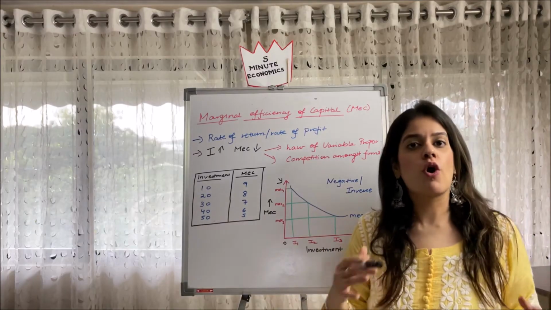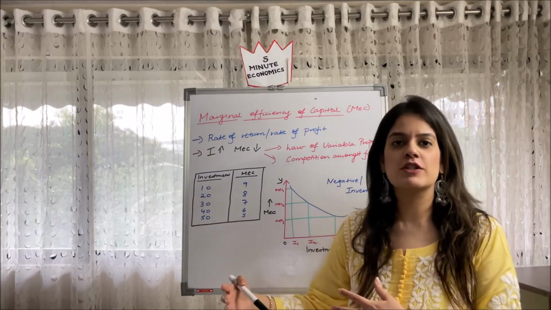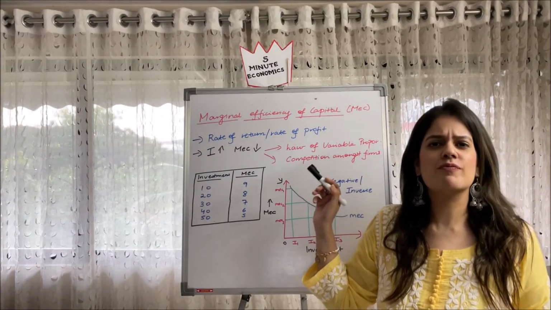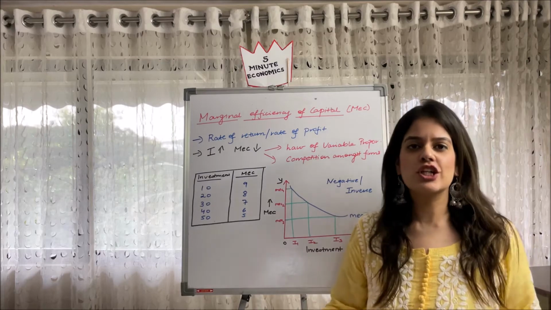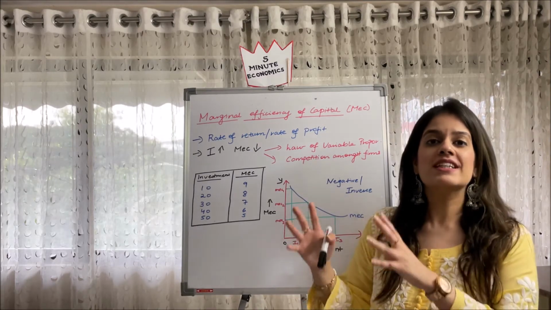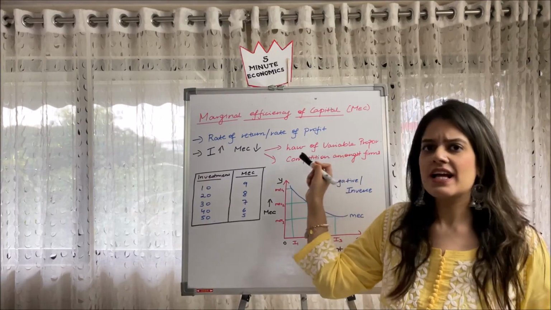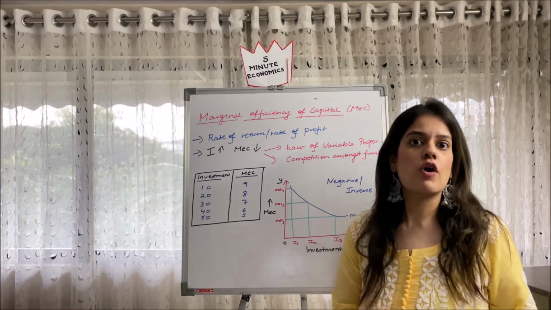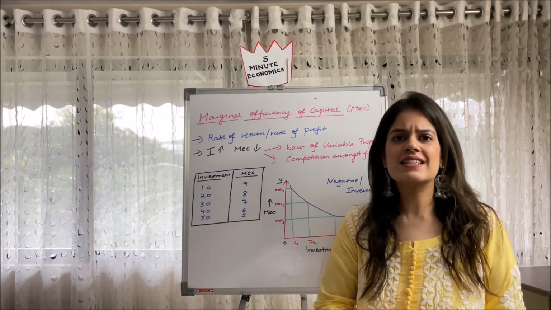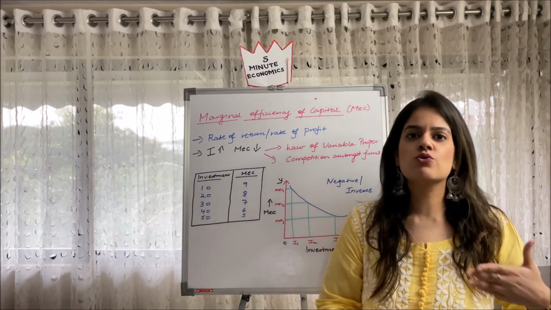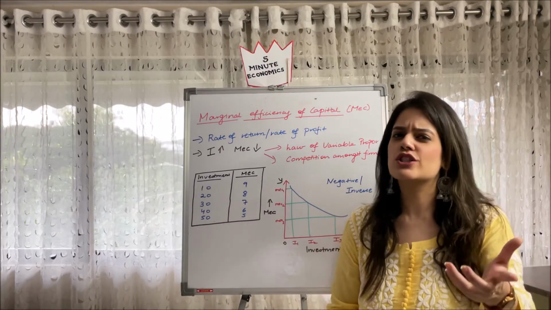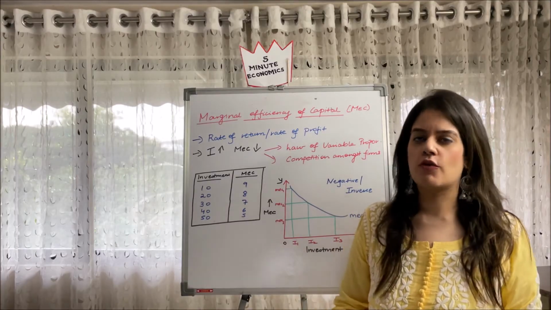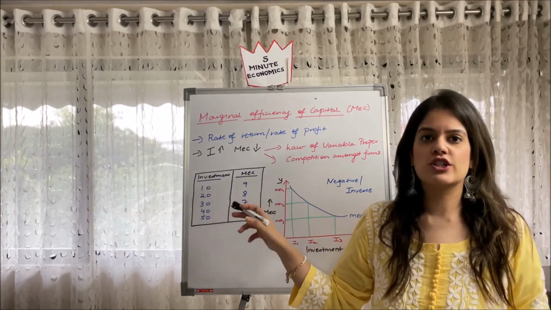Number one is because of the law of diminishing returns, which sets in after a particular period of time. The law of diminishing returns is a topic under the law of variable proportions, and I've made a video on the law of variable proportions. I'll attach the link in the comment section below where you can watch the detailed explanation of this particular topic. Secondly, because of competition amongst firms. When there is a lot of competition among firms, they tend to advertise, and that tends to increase the cost of production. And think logically, when the cost of production increases, our rate of return or rate of profit obviously will fall, thus giving us an inverse relationship between the two.